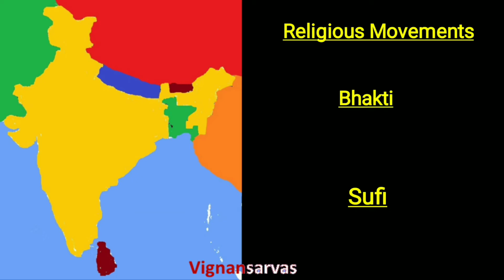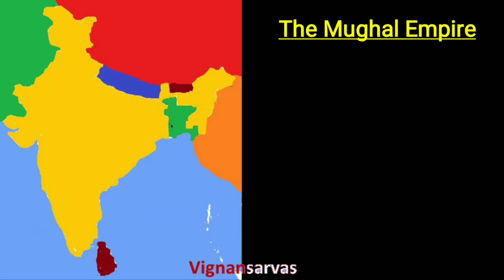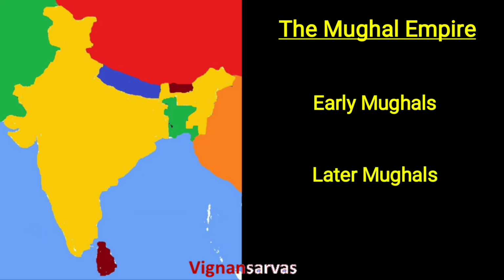Important movements are there. After the Delhi Sultans, the entire Delhi Sultanate was overthrown by the Mughals. Based on the rulers and their capabilities, the Mughal period was divided into two sub-periods. One is the early Mughals from 1526 to 1707, and the second one is the later Mughals from 1708 to 1857.